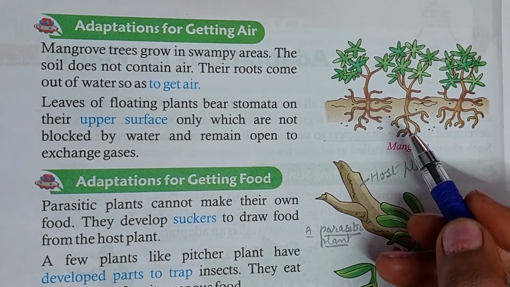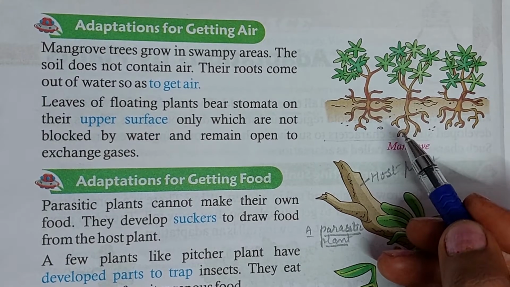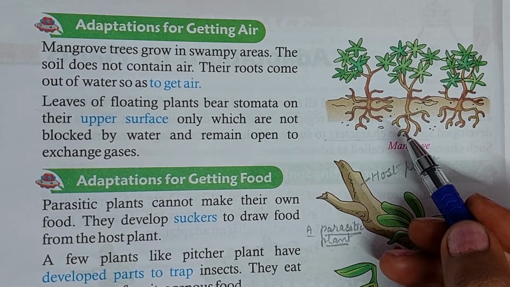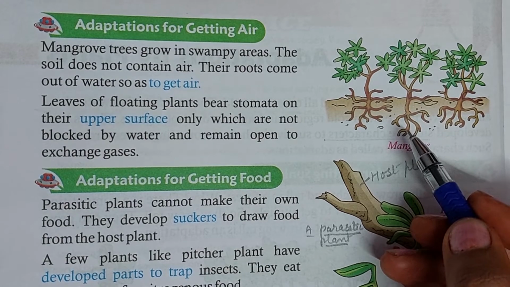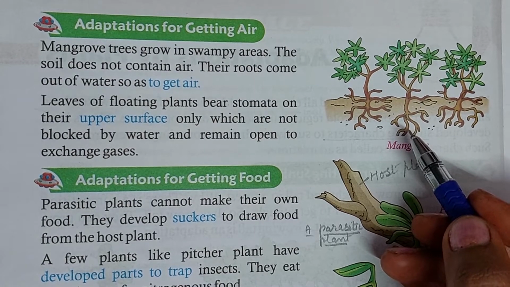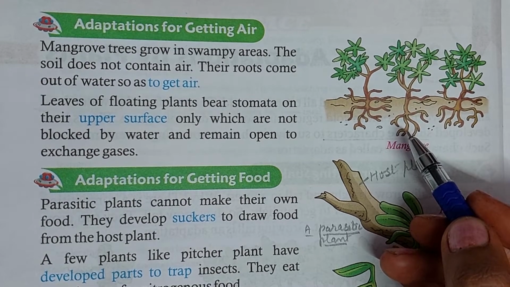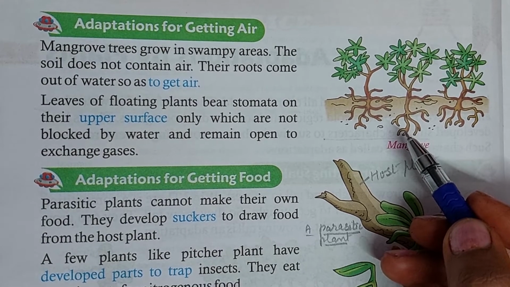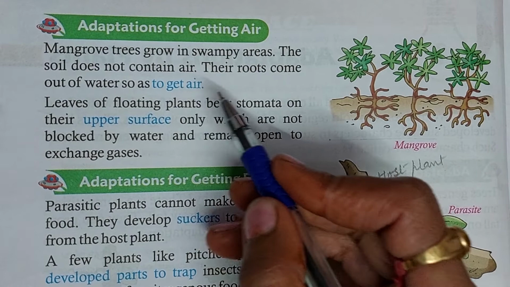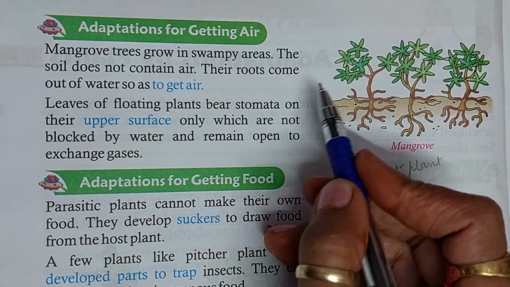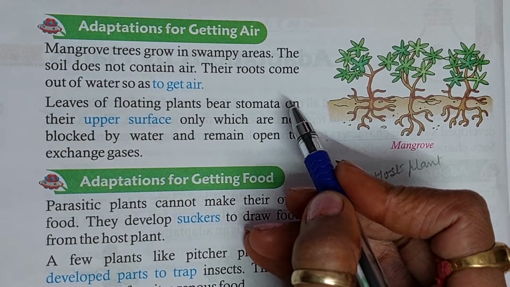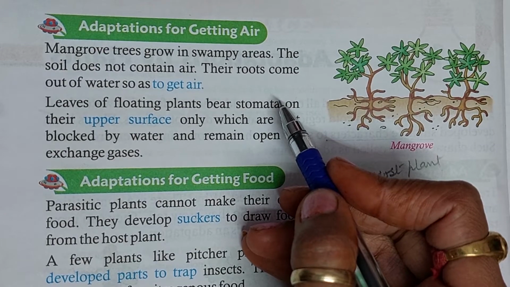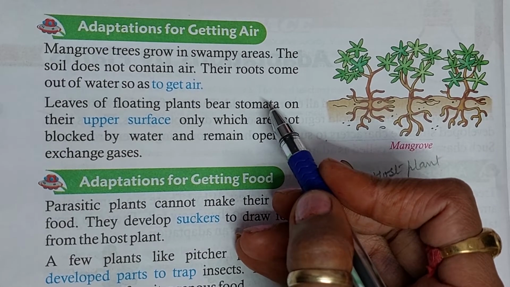Here you can see that their roots come out from the soil to get the air, because their soil is very clayey, swampy. Their soil does not have air, and to get the air their roots come out of the water. So it is a special feature of those plants that grow in swampy areas. So it is an adaptation for getting air.